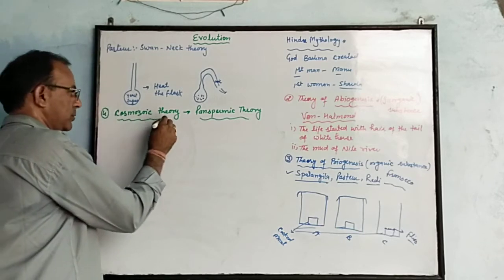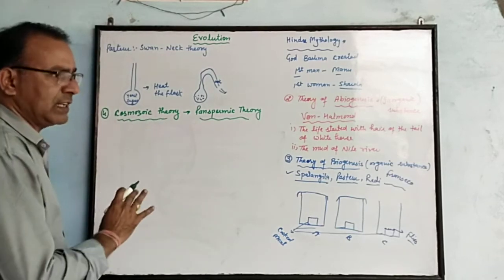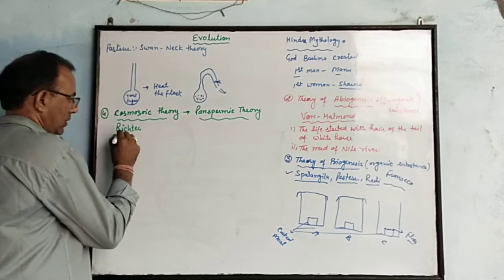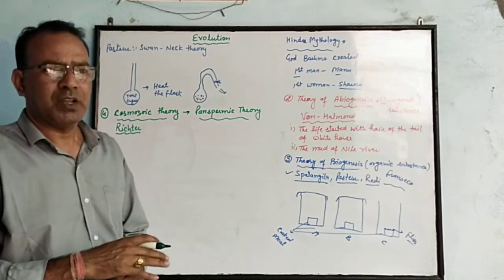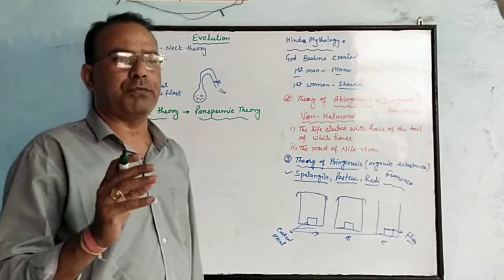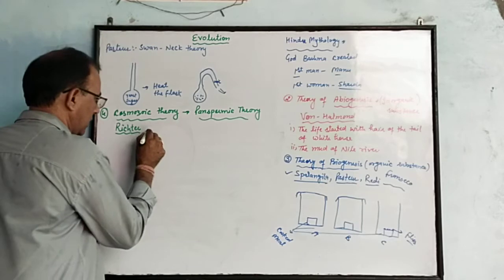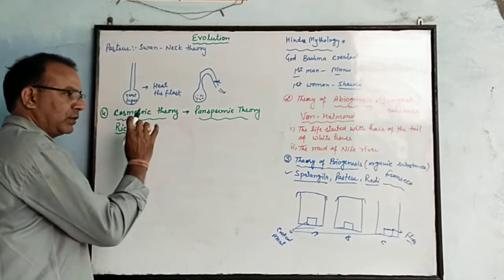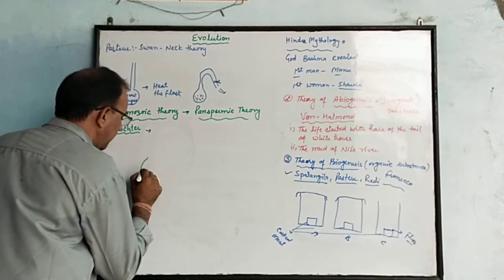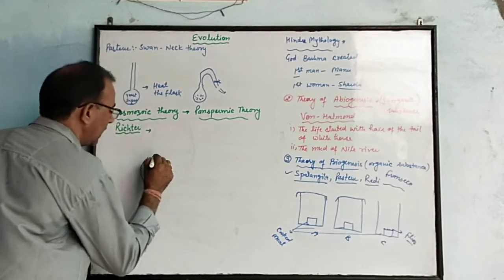This was proposed by Richter. He said that life on other planets is present in the form of spores, and the spores are dismal-like structures.